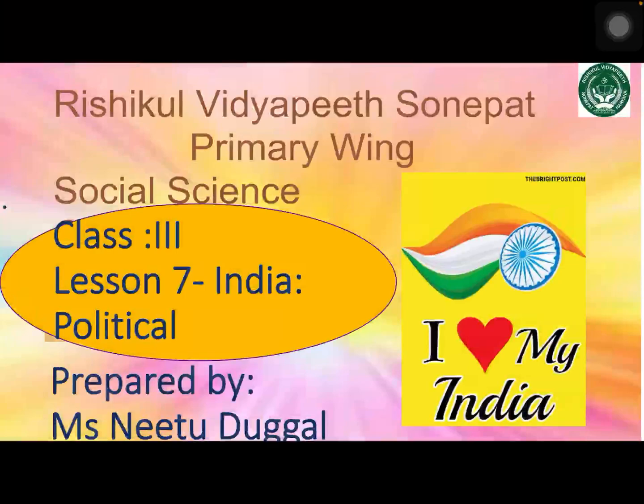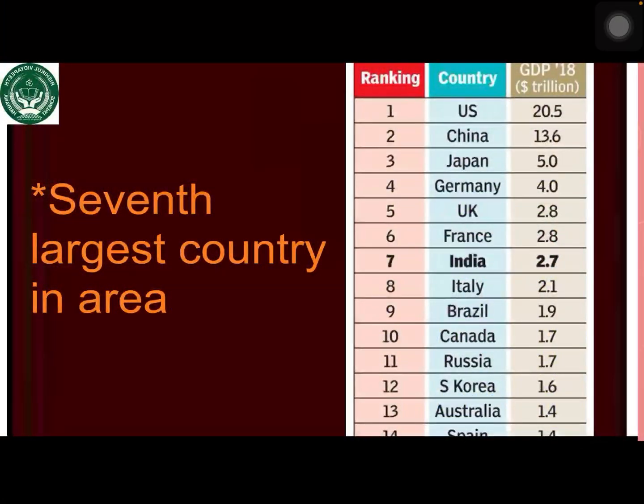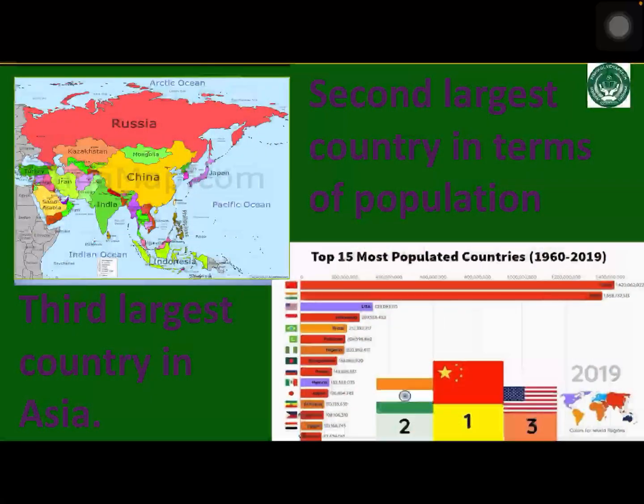In this video, you will learn about the political boundaries of India. India is the 7th largest country in area and the second largest country in terms of population. It is the third largest country in Asia.